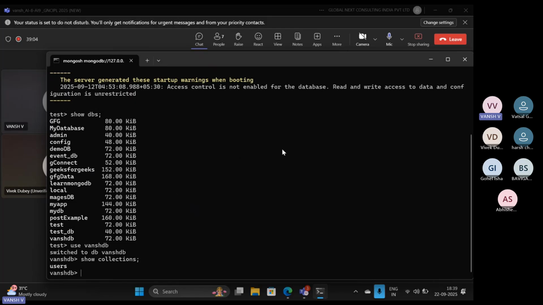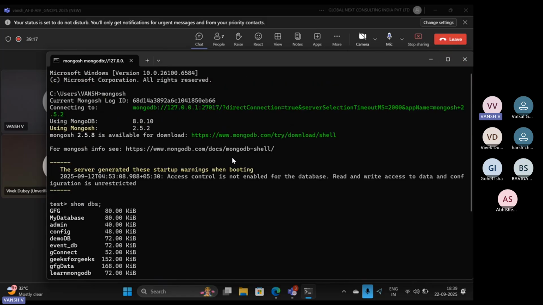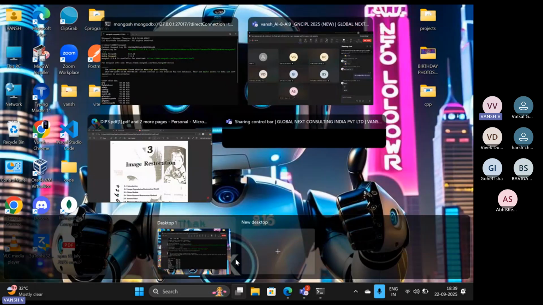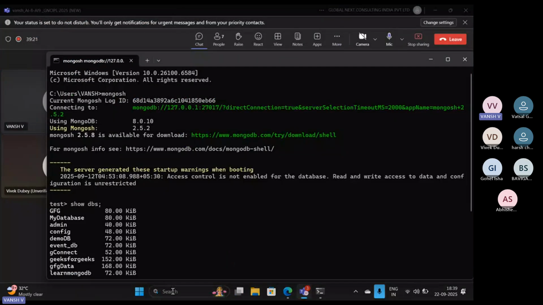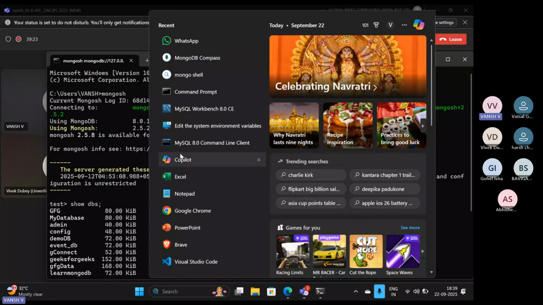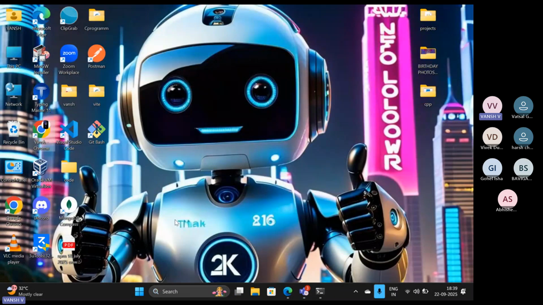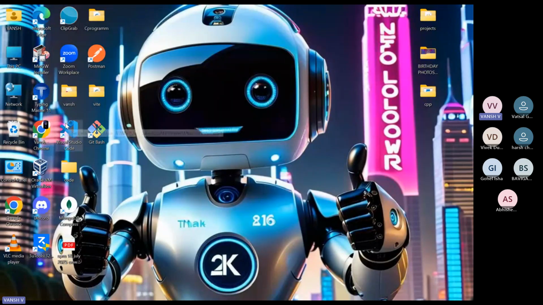Now we have seen already insert one, insert many, update one, update many, delete one, delete many, and how you can perform these tasks. We have already seen that in the previous section. So I think we can start with how to connect MongoDB locally with our VS Code. Okay, so yeah, that is good. So let's just start with that.